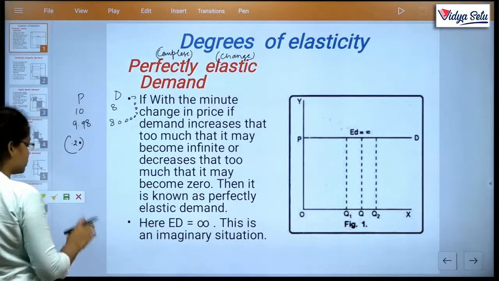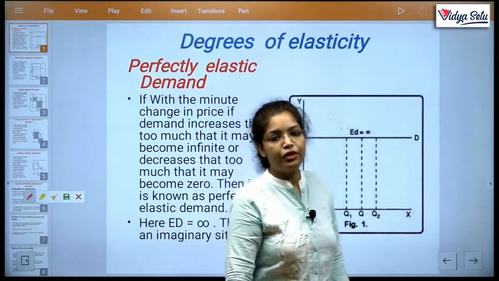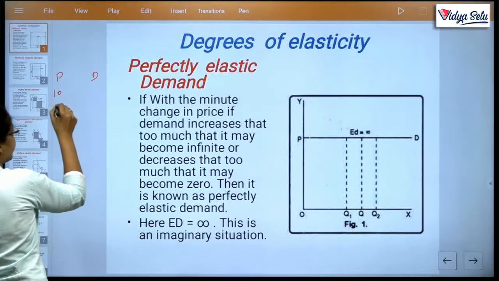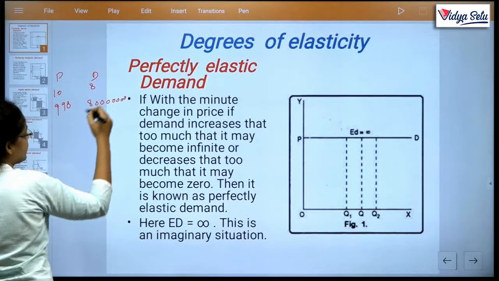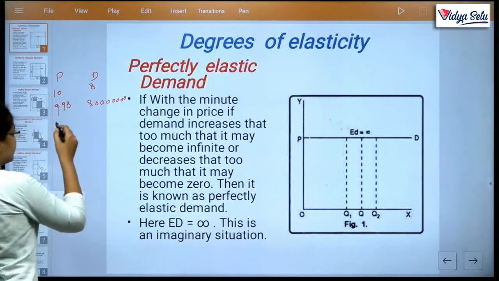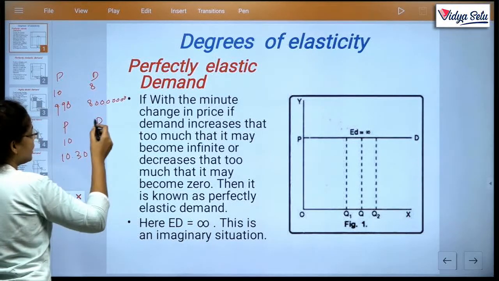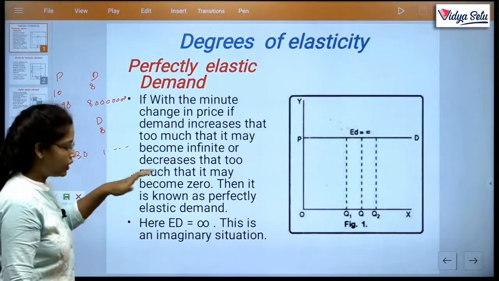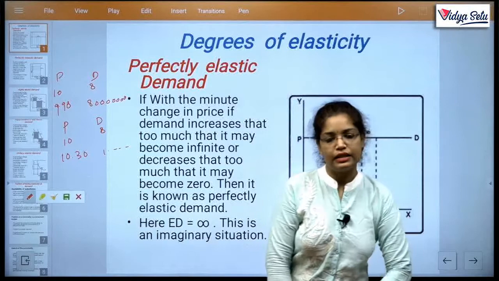If with such a minute change in price, demand increases so much that it may become infinite, which we can't calculate, or decreases so much that it may become 0, then it is called perfectly elastic demand.